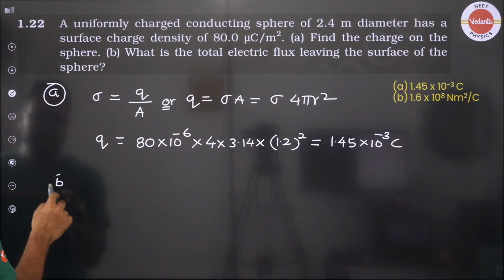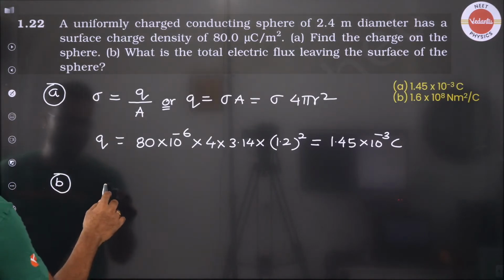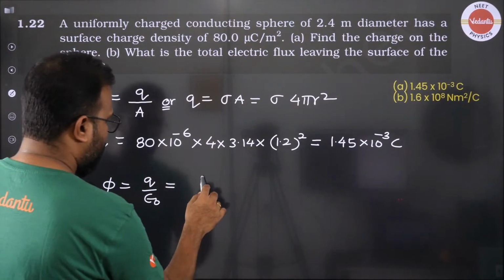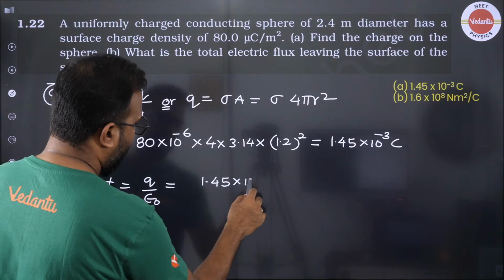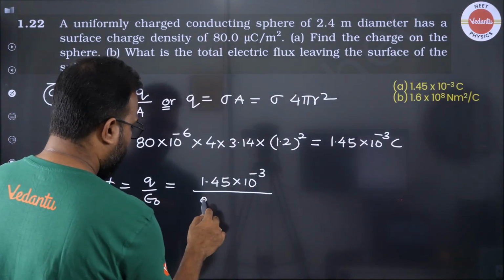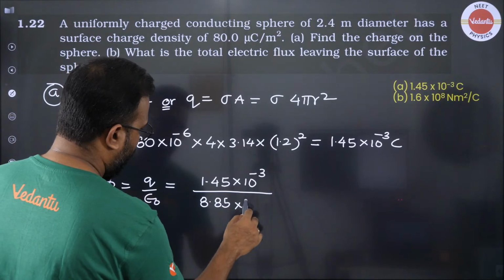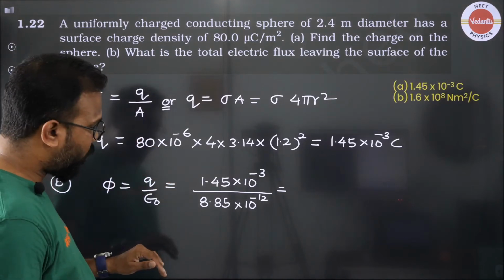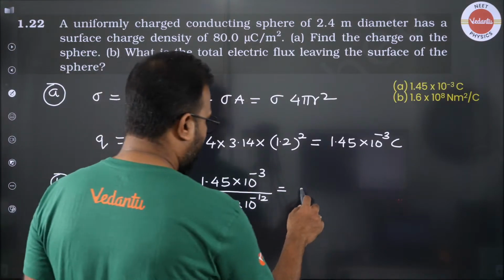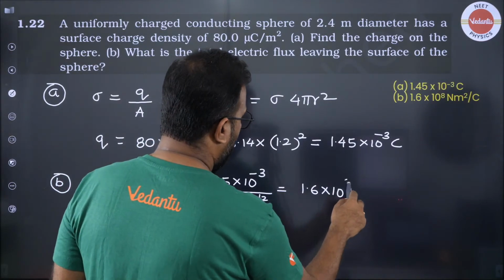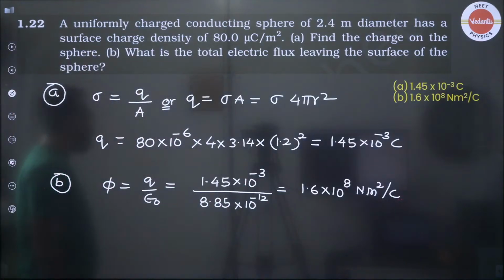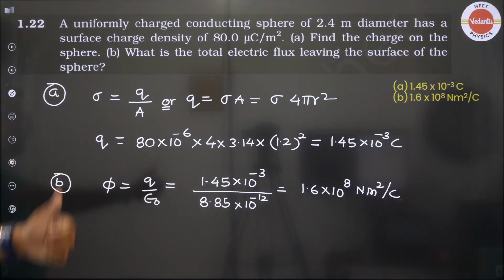Okay, Janta? Going to the second part where they're asking the total flux. So of course the total flux is nothing but Q by epsilon naught. So the charge that we have got is 1.45 into 10 to the power minus 3. Divide this value by 8.85 into 10 to the power minus 12. That's the value of epsilon. You want, you can multiply by 4 pi, divide by 4 pi and then solve. That also will give you the answer as 1.6 into 10 to the power 8 Newton meter square per coulomb. Okay, everybody, so that's how we are approaching.